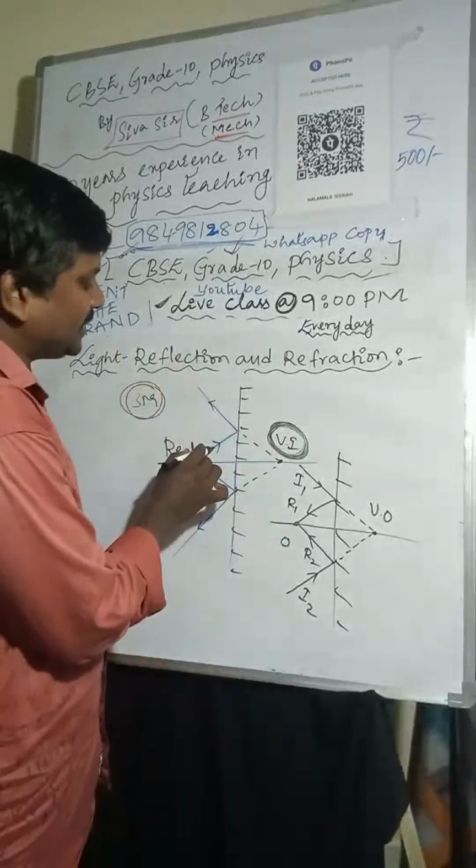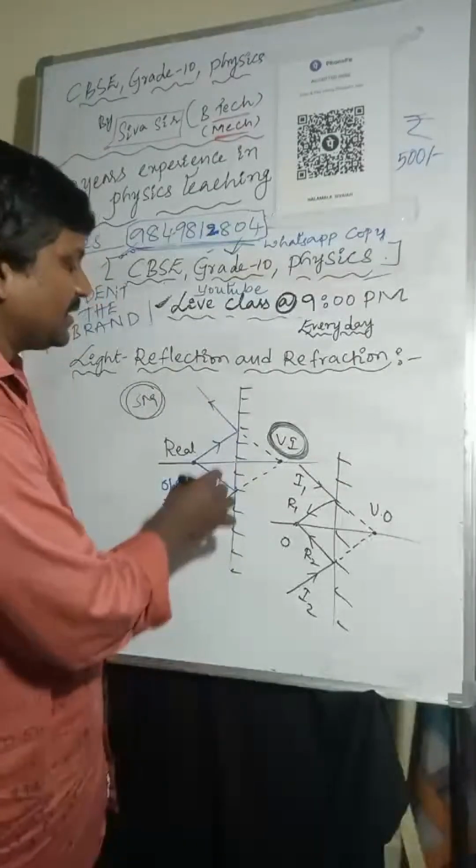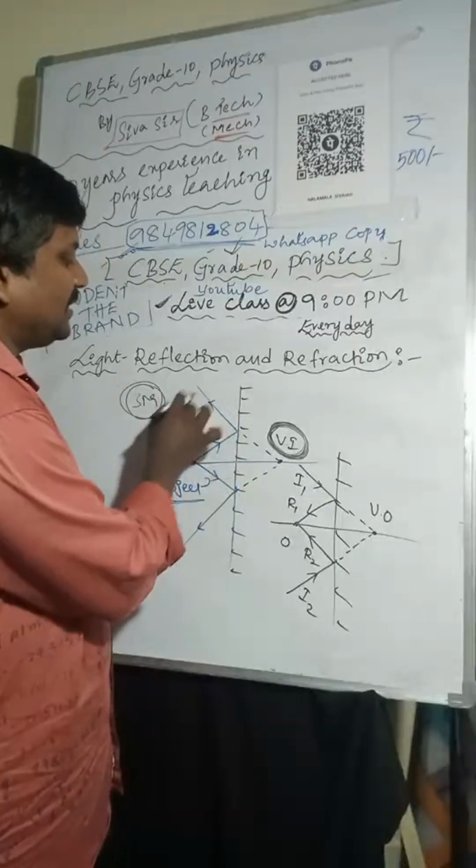See, so these are the incident rays. After incidence, the reflected light rays will be there. If you extend these reflected light rays,